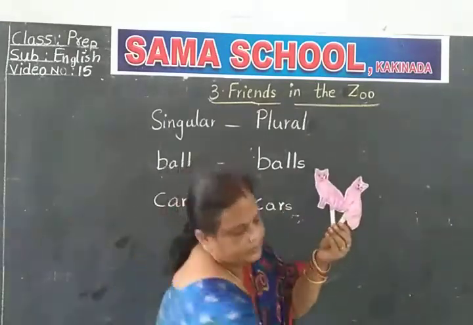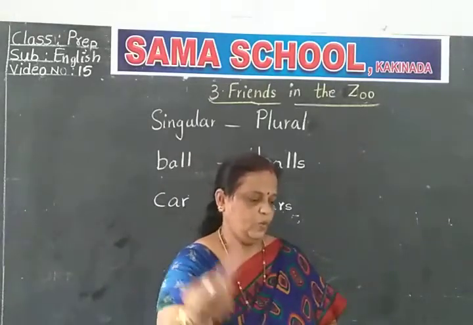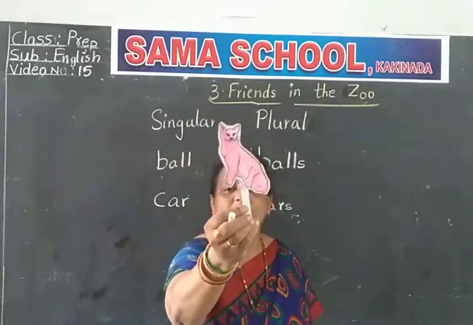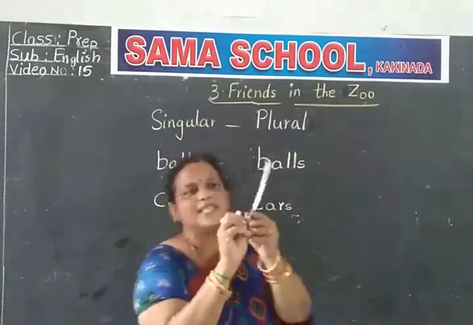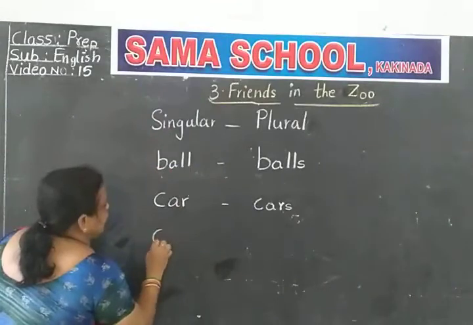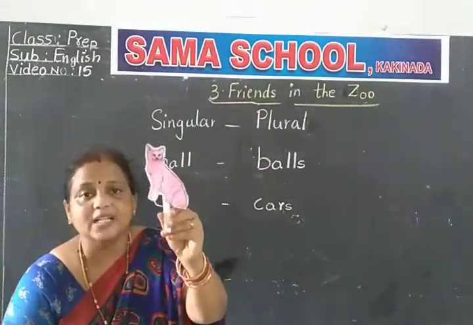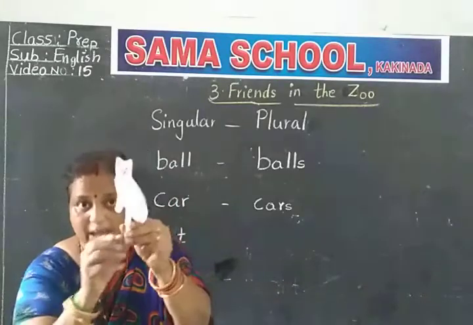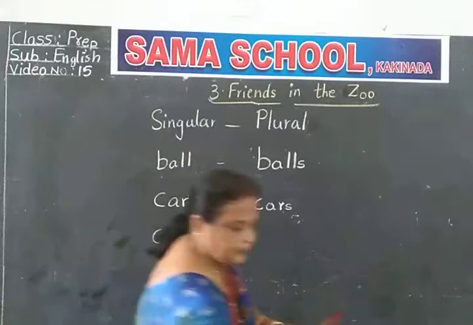What is this, children? Cat. What is this? Cat. Only one cat. C-A-T, cat. What is this, children? Cat. How many cats am I having? One. One cat. Singular. Only one is singular. Next.